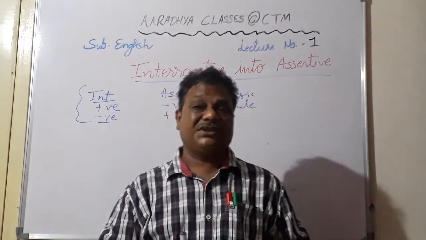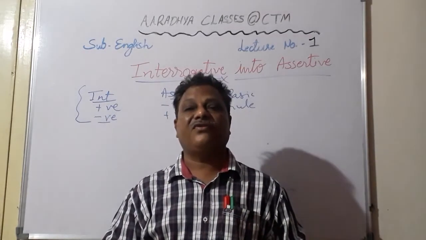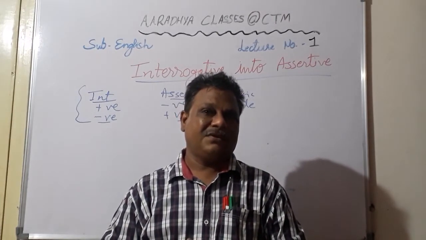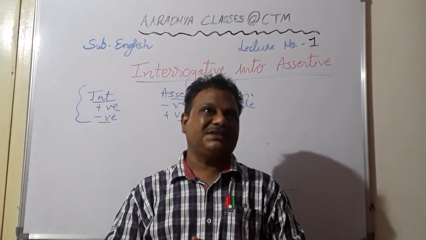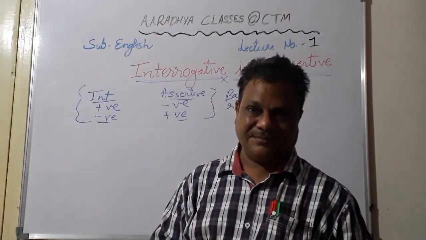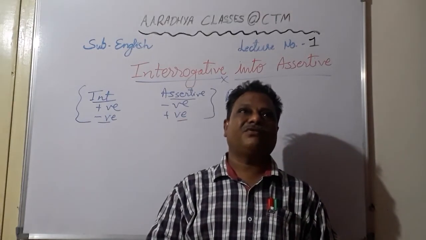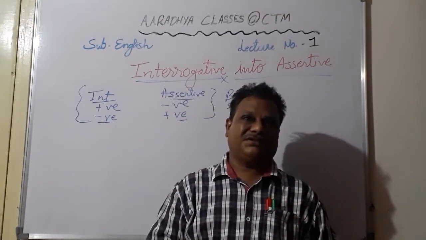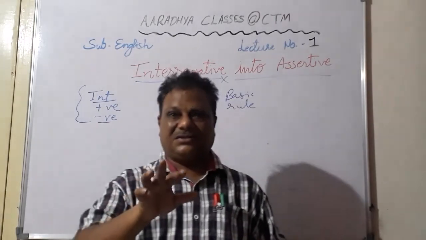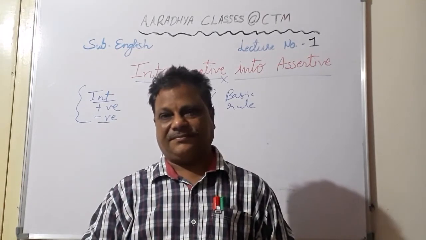Now sometimes the question might arise, sir, when we can say the certain things in assertive form, why should we use interrogation form? So students, the answer is the interrogation form has more effect on the listener. Okay, for example, if you want to tell someone, you come with us. But if you say the same thing in interrogation form, why don't you come with us?